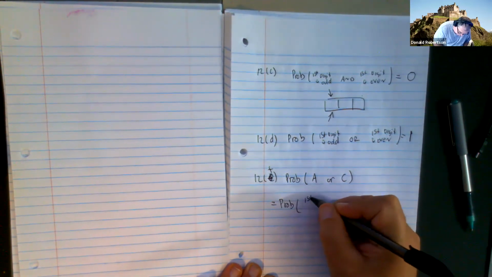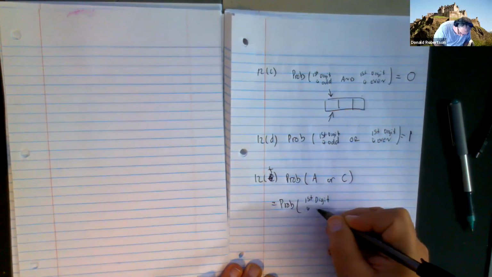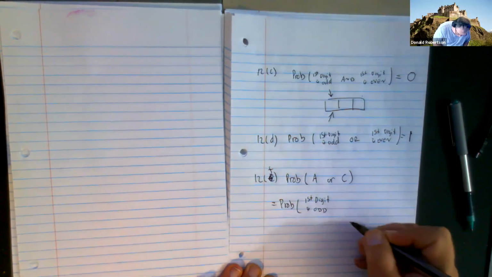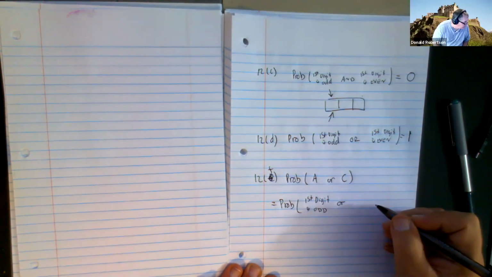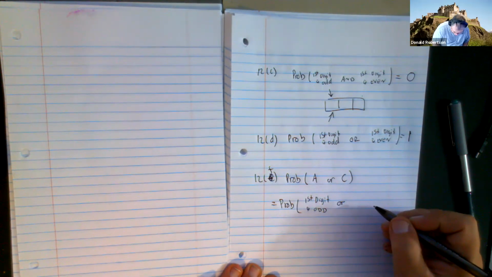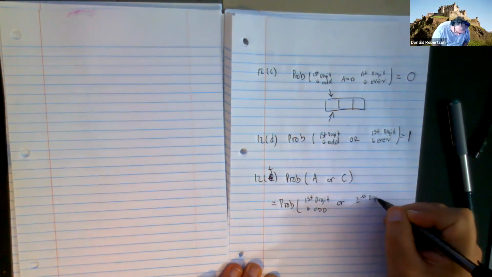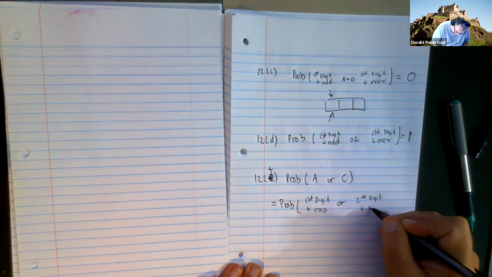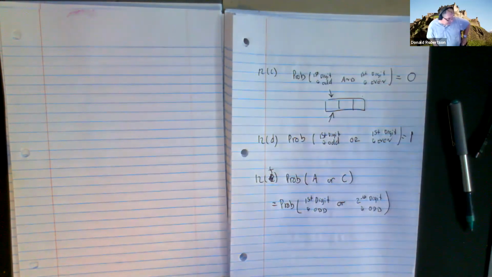What's the probability that the first digit is odd or the second digit is odd? Now, that one's a killer. That's the one that's going to cause us the biggest amount of trouble.